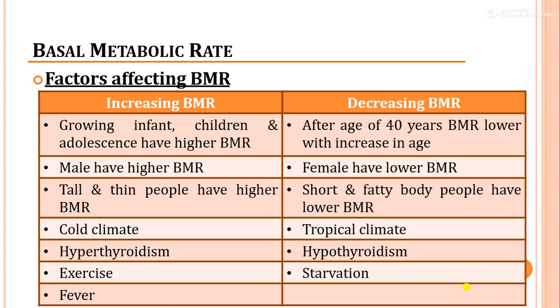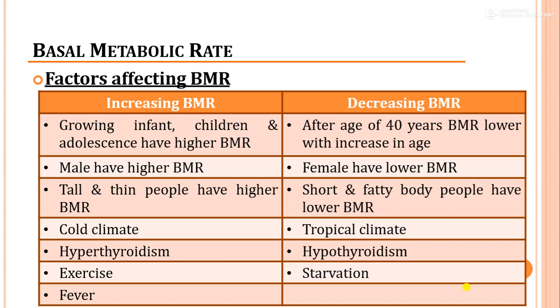Okay, so tall and thin people have a higher BMR, and people with a short and fatty build have a lower BMR. In a cold climate, the BMR is slightly on the higher side, while in a tropical climate a comparatively lower BMR is there.